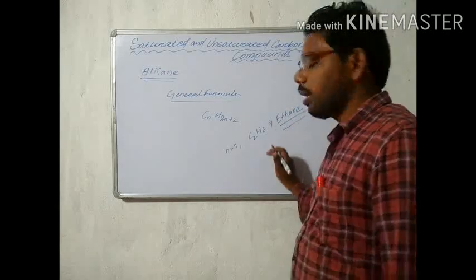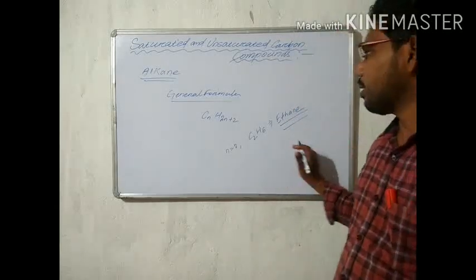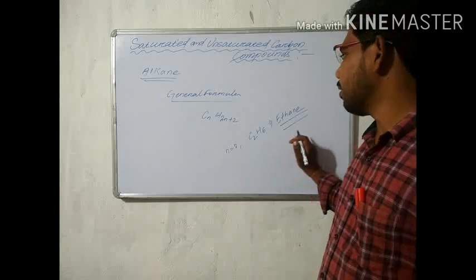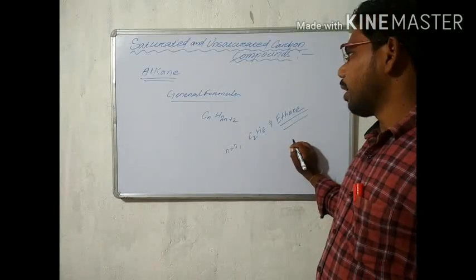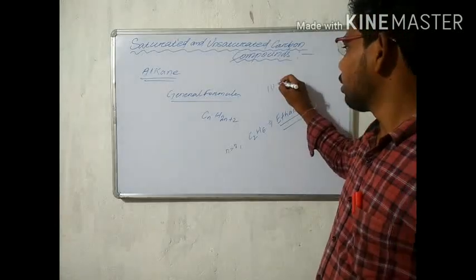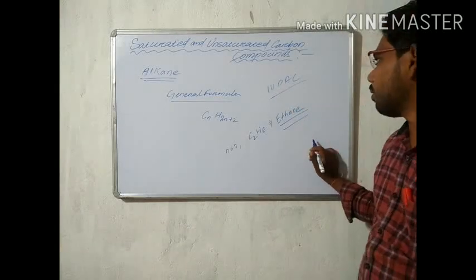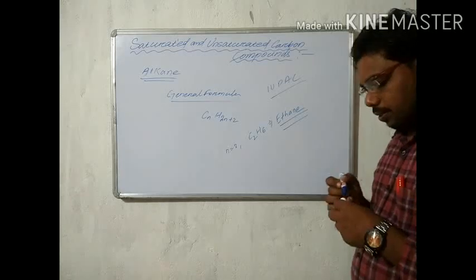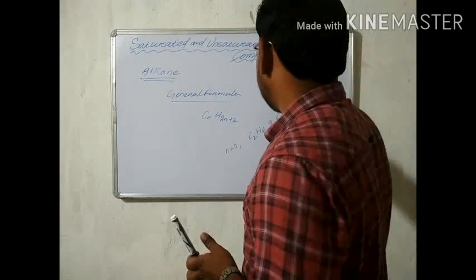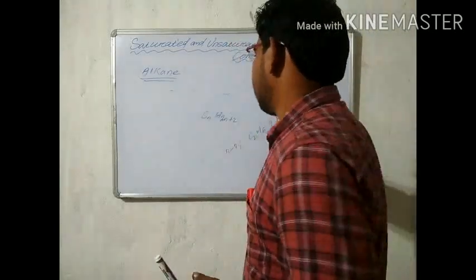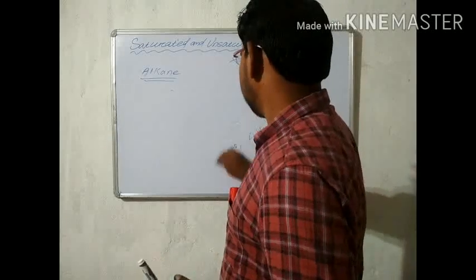How this is named, we will discuss in IUPAC nomenclature. IUPAC is an organization, and according to this organization all the compounds are named. So this is a general idea about alkanes or saturated hydrocarbons.